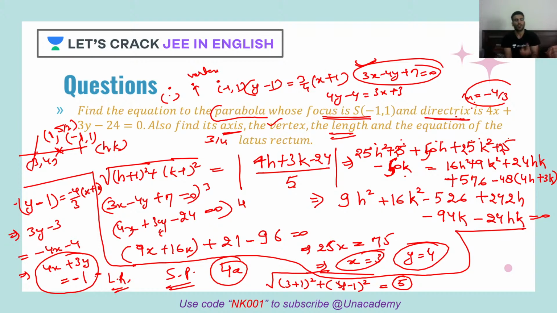So this is your what? Distance between focus and directrix, vertex and directrix intersection point. So half of it, that means 5 by 2 will be A. So A will be what? 5 by 2. Latus rectum's length is what? 4A. So 4 into 5 by 2 will be what? 10. So whatever SYM has written, that's absolutely right.